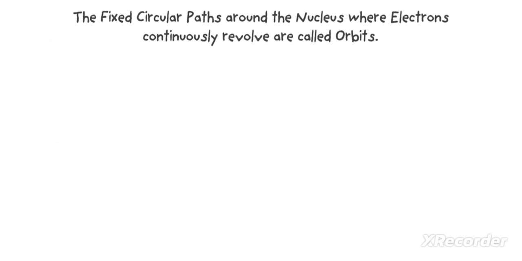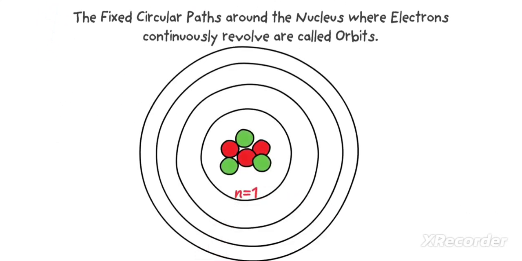For example, when n is equal to 1, it is called the first orbit or K orbit. When n is equal to 2, it is called the second orbit or L orbit. When n is equal to 3, it is called the third orbit or M orbit. And when n is equal to 4, it is called the fourth orbit or N orbit.